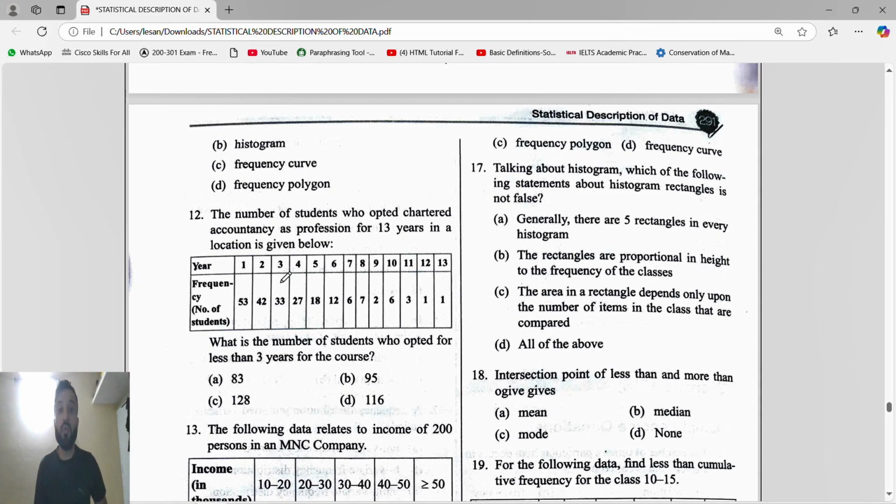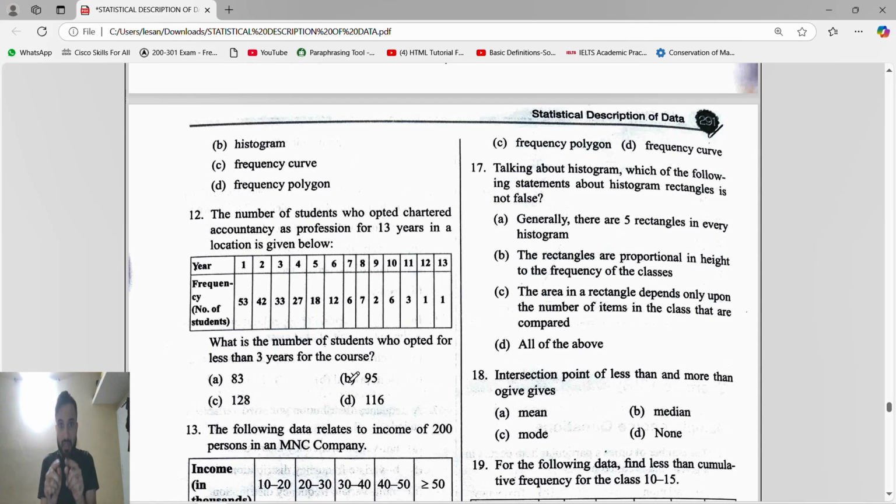So this is what you are analyzing. You are going to read the question, and based upon the question you are analyzing in the table which can be the correct answer. Then you will tick the correct option. This is analysis.